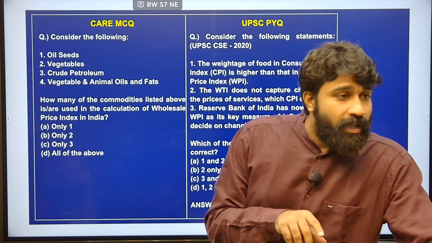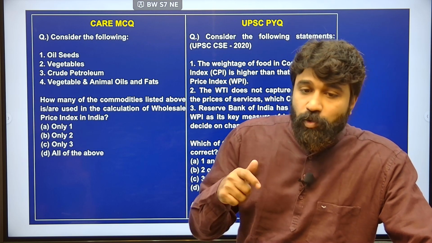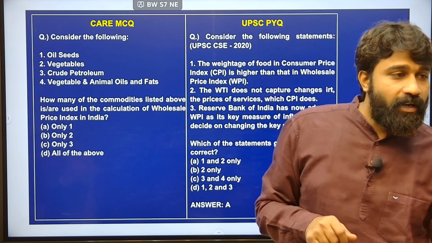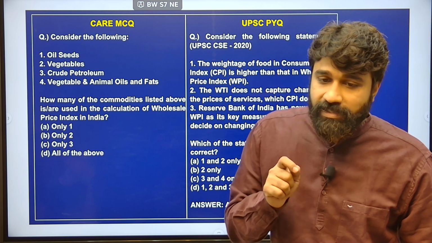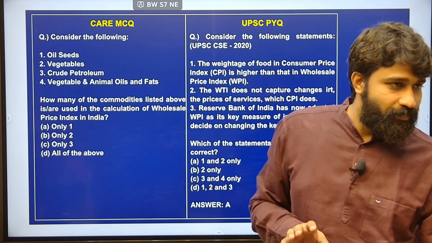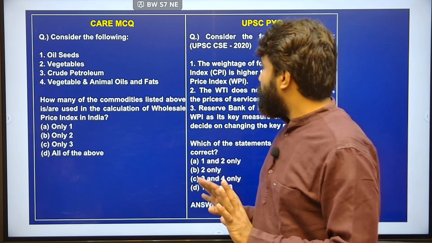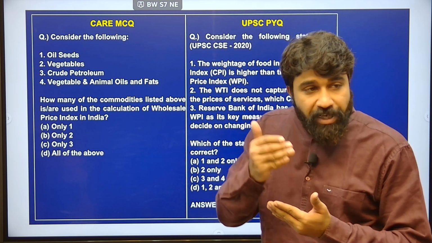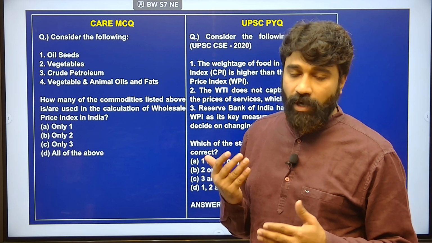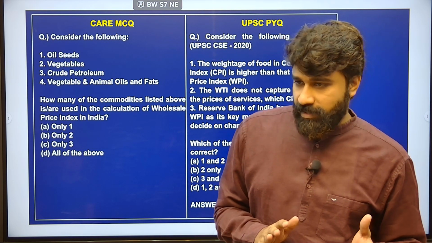However, in terms of number of items, WPI is larger than CPI. Initially it contained 676 goods, now it consists of 697 goods, a basket of representative goods. Coming to the weightage part, the manufactured articles weigh more than other articles.